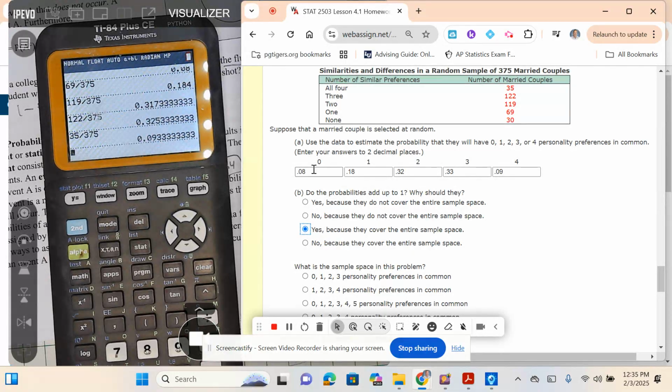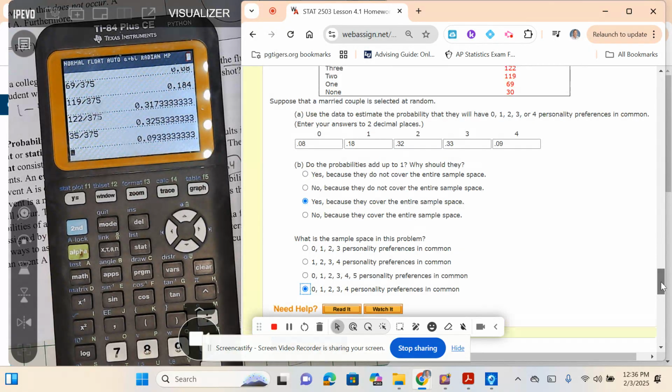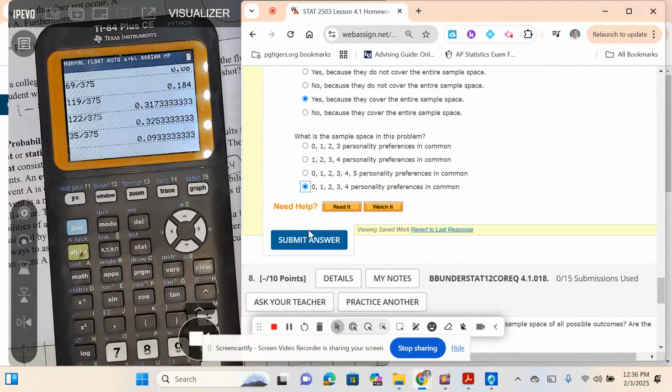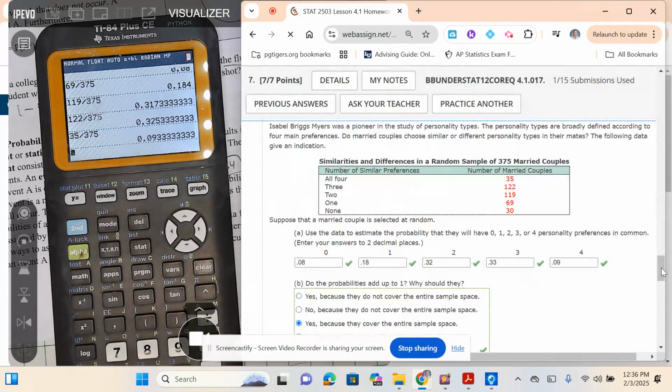So these should add up to 1. What is the sample space of this problem? Yes, 0, 1, 2, 3, 4 personality preferences in common. So it's all the possibilities. It could be none, could be 1, could be 2, could be 3, or could be 4.